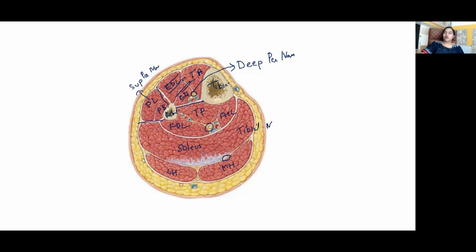Okay. So what is the action of the muscles in the posterior compartment of leg? All of them are plantar flexors, right? So injury to tibial nerve, inability to plantar flex the foot. And action of the muscles of the anterior compartment, dorsiflexors of the foot. Injury to deep peroneal nerve, especially when it winds around the neck of the fibula, that will lead to weakness in dorsiflexion. And that is called foot drop. Yeah, the lateral compartment muscles are the everters of foot.